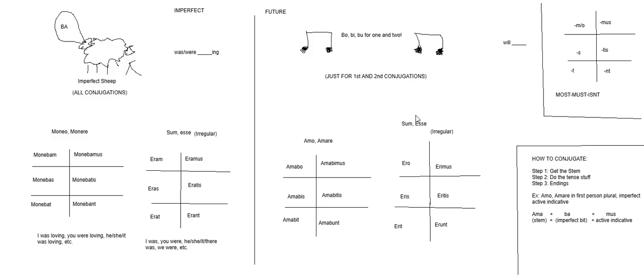And of course, the future tense just means will do something. So amabo means I will love, amabis means you will love, amabit means he, she, it will love. Quite easy.